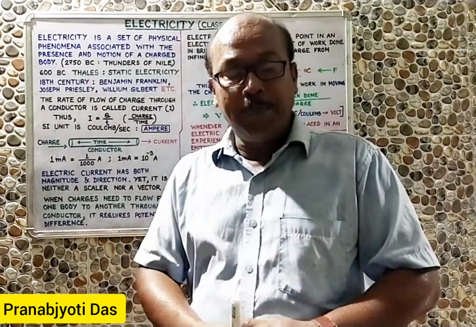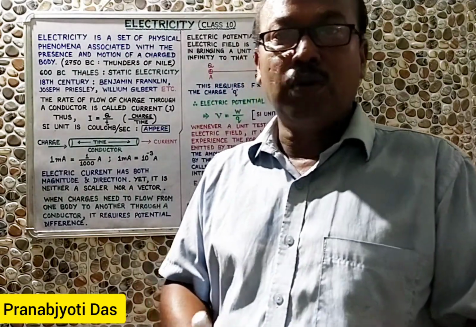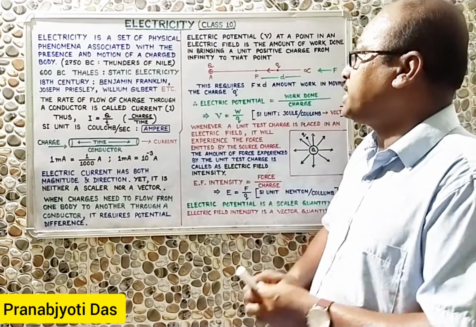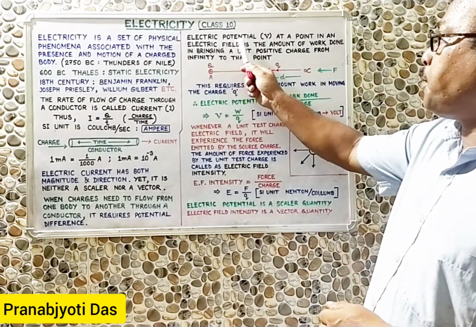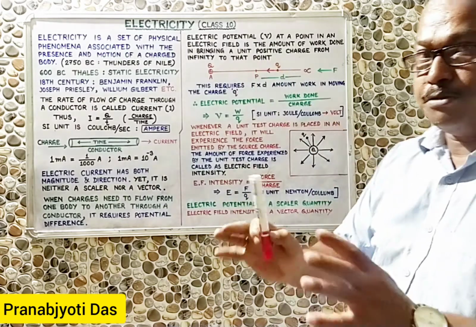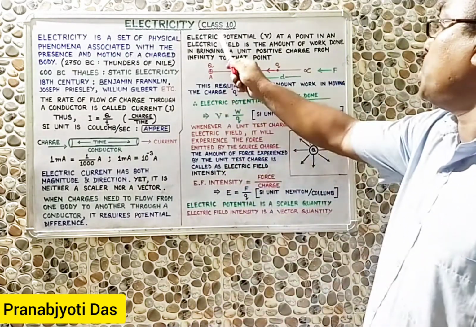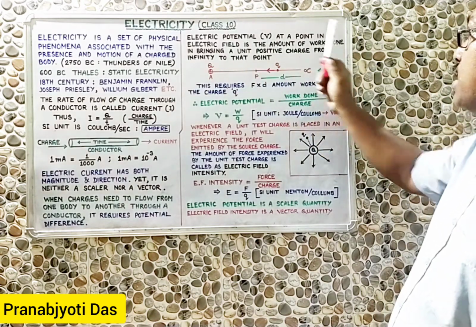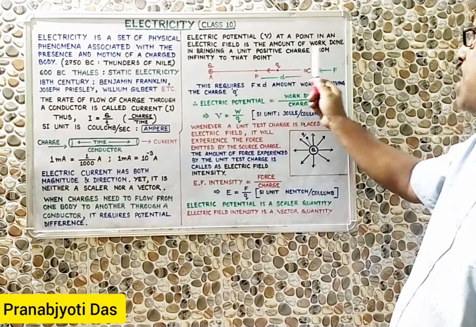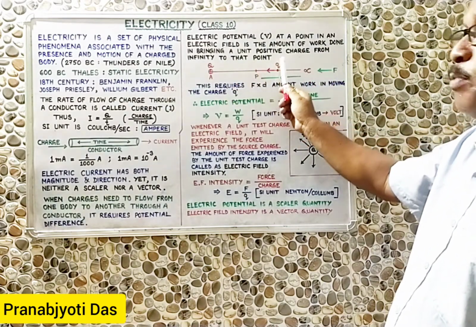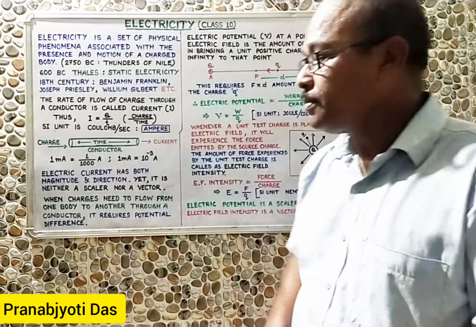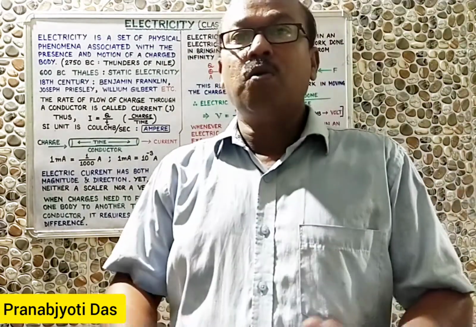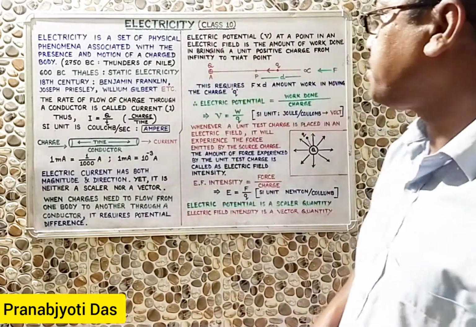Before going to the potential difference, definitely we have to know what is potential or electric potential. So let us come to know these things. What is electric potential? Electric potential, which we represent with capital V. Electric potential at a point in an electric field is the amount of work done in bringing a unit positive charge from infinity to that point within the electric field. So this is the definition of electric potential. Now let us explain what electric potential is exactly.